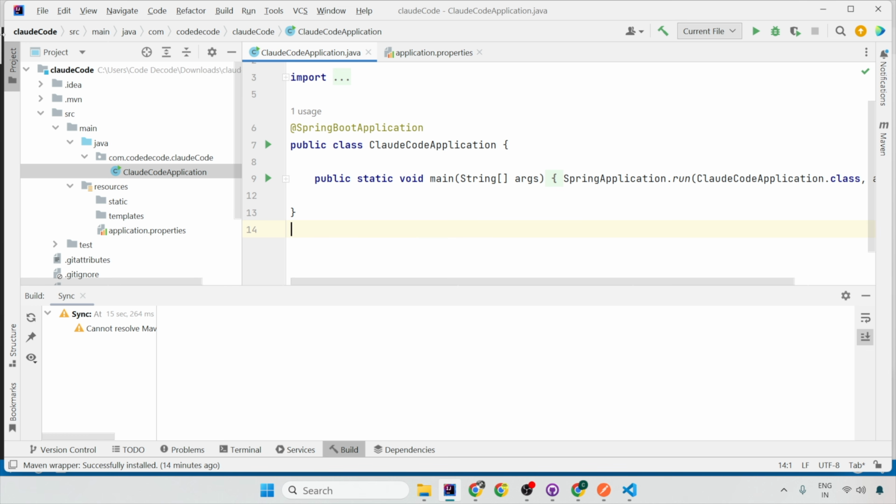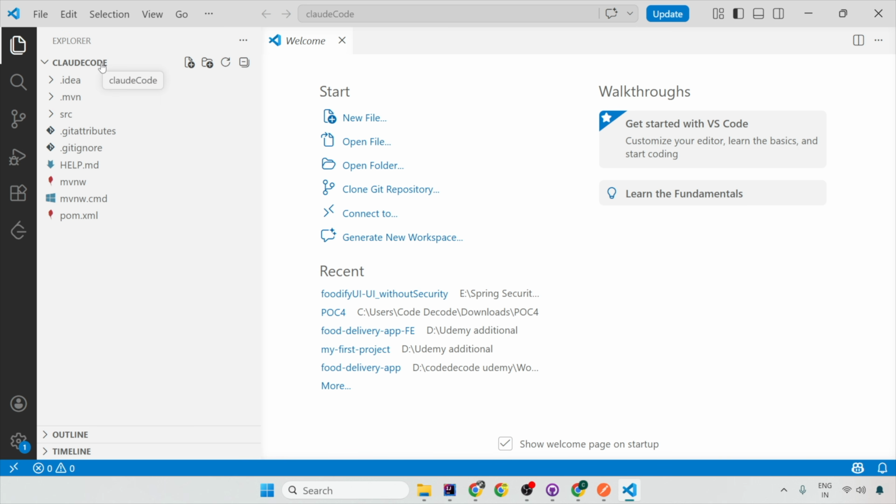So what I'll do is open Claude Code in my IDE where I'm comfortable working, either in IntelliJ or in Visual Studio Code. But Claude Code is very beautifully integrated into Visual Studio Code, and that is where I work. You may integrate it in different IDEs also. You may even integrate it with third-party applications like Tabnine, which support different kinds of models and LLMs like Claude, GPT, and all. I have opened Claude Code in my Visual Studio Code.